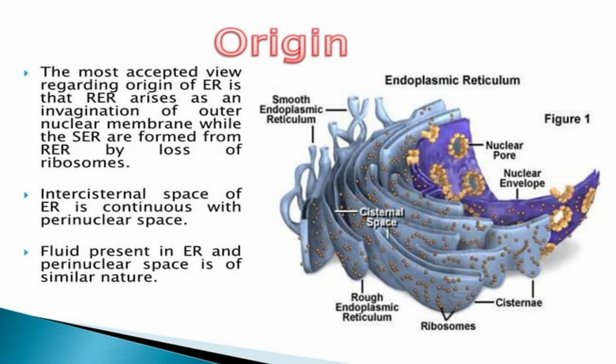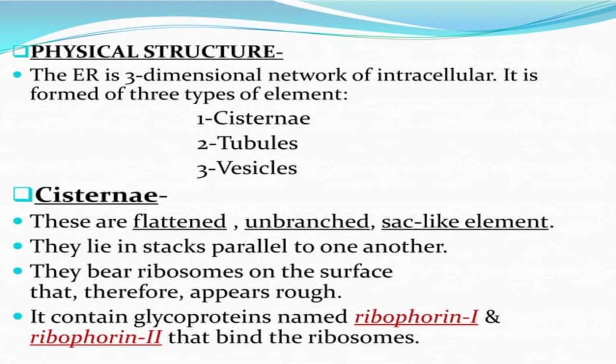The endoplasmic reticulum originates from the nuclear envelope, or from the outer membrane of the nucleus. The reason is that the fluid present in the endoplasmic reticulum and the perinuclear space is of similar nature. That's why we can say that the endoplasmic reticulum originates from the nuclear membrane, while the smooth endoplasmic reticulum originates from the rough endoplasmic reticulum after the detachment of ribosomes.